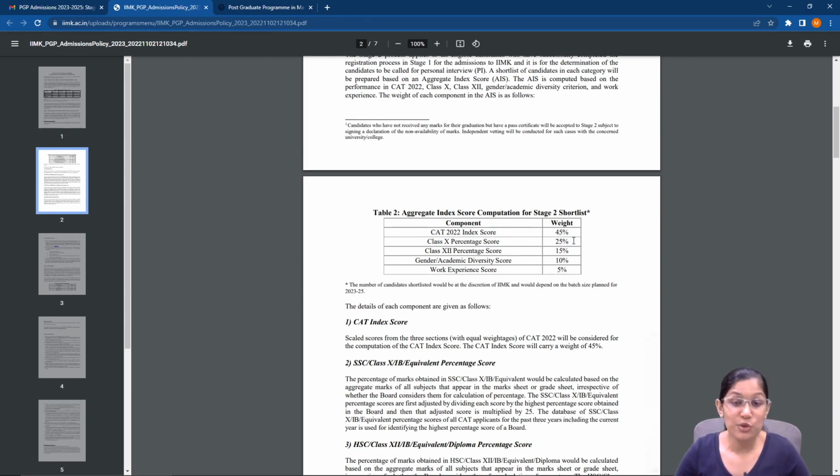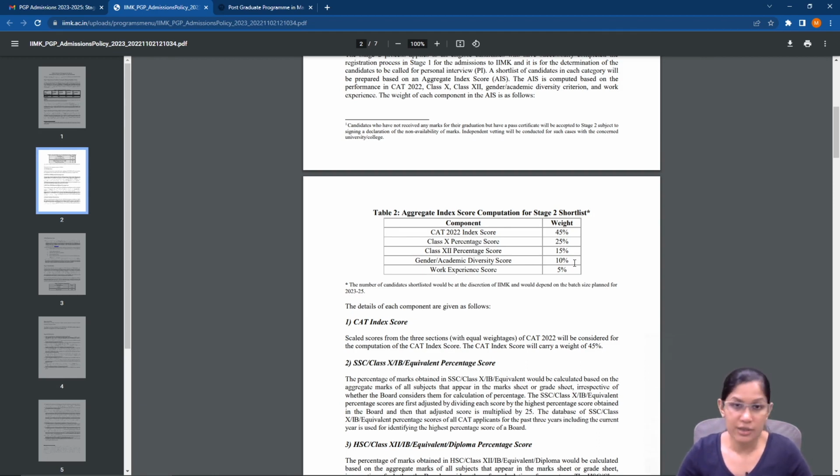So especially those of you who have a really high score in 10th and of course a high score in CAT can expect to get a call. There's 15% weightage for 12th, and there's also 10% weightage for diversity. Now this could be gender diversity, which means females, I guess transgenders also. And this also means academic diversity, which is essentially non-engineers. So a male non-engineer, let's say a male commerce student would also get it. A female, even a female engineer would get this 10%. So essentially any one of these, if you check the box, then you're getting that 10% weightage, which is like 10 marks you are getting.